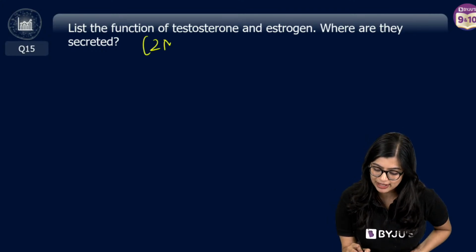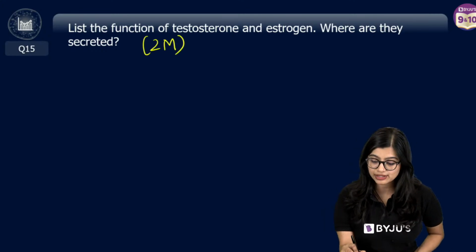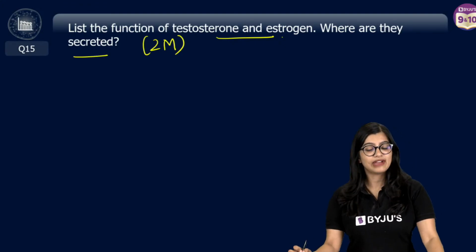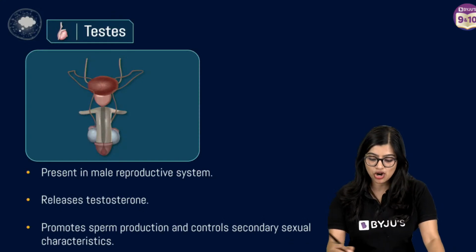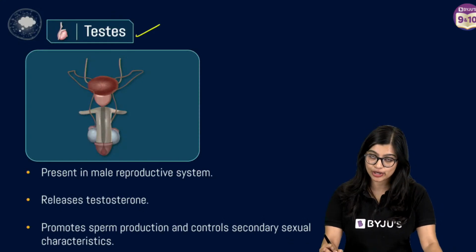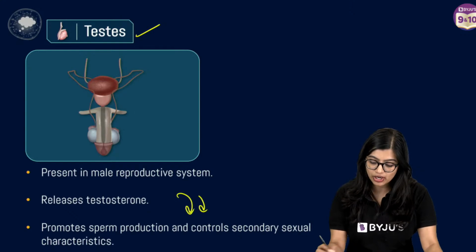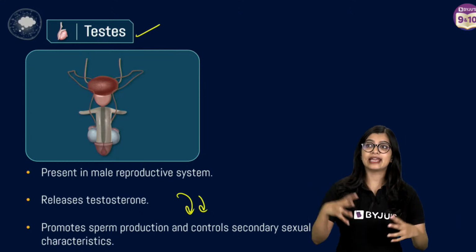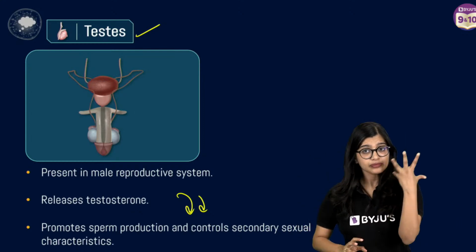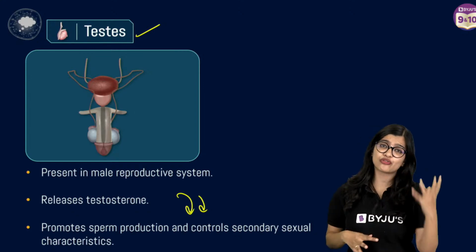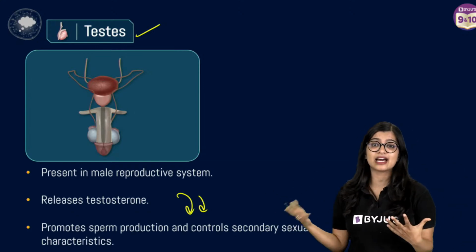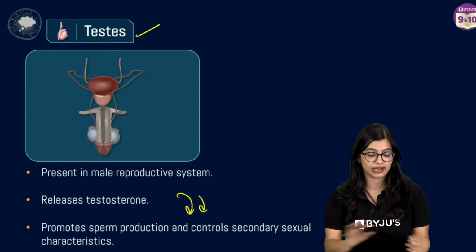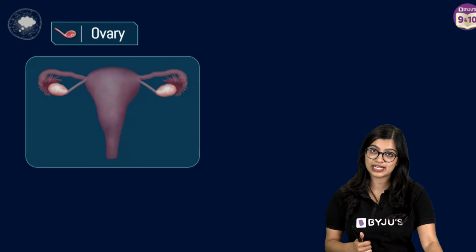Easy 2-mark question: list the function of testosterone and estrogen and where they are secreted. Very, very easy question. Testosterone is secreted by the male reproductive organ, which is the testis, and it is responsible for controlling secondary sexual characteristics. What are secondary sexual characteristics? They are characteristics like facial hair, growth of pubic hair, growth of chest hair. These all make you identify an individual as a male or a female. So that is a function of testosterone.